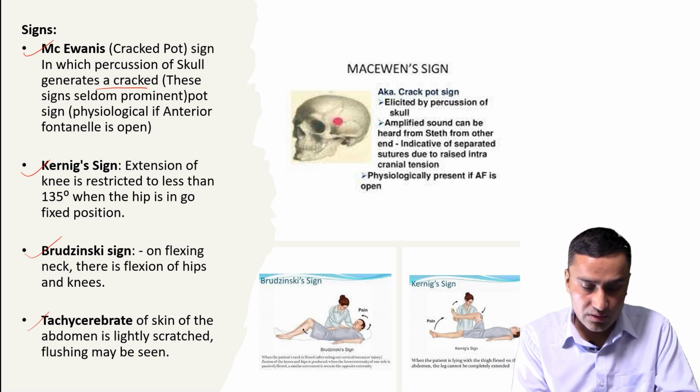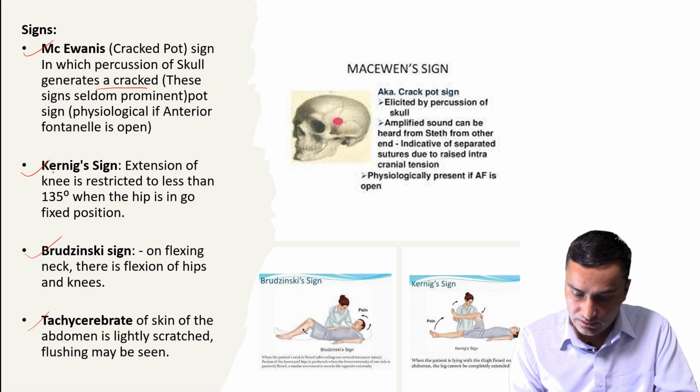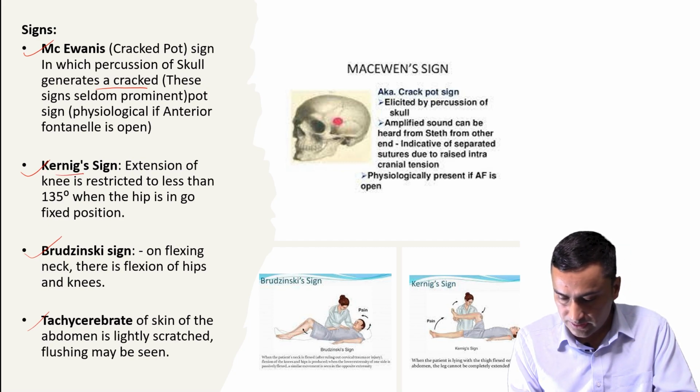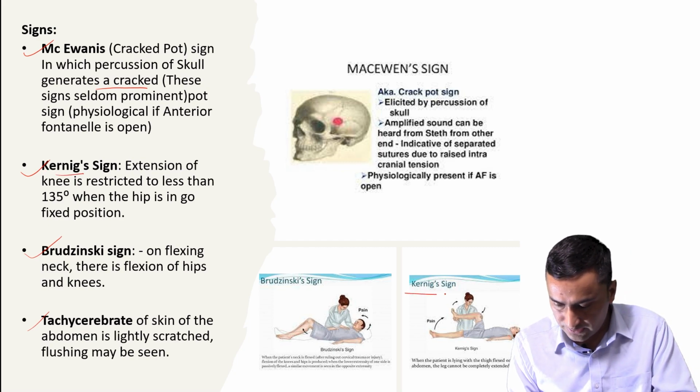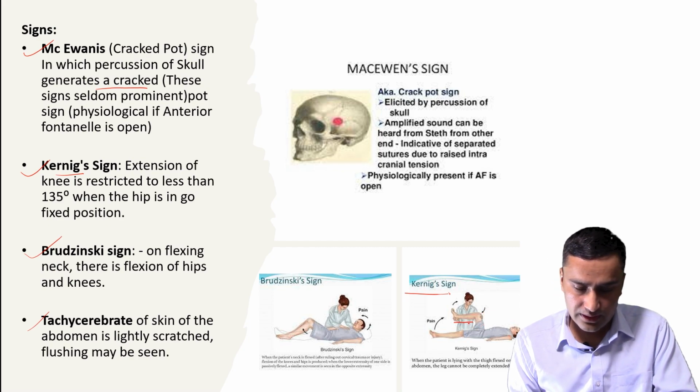Another sign is Kernig sign. You can look at pictures of the Kernig sign. Extension of the knee is restricted to less than 135 degrees when the hip is also flexed, and pain is elicited on the back of the thigh.